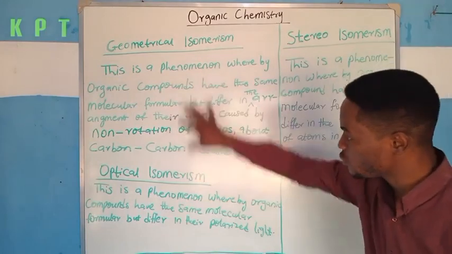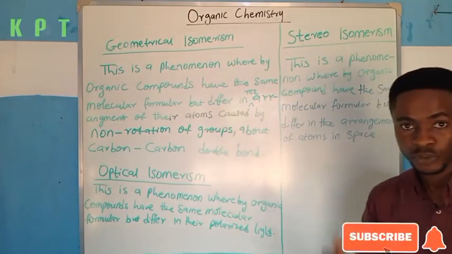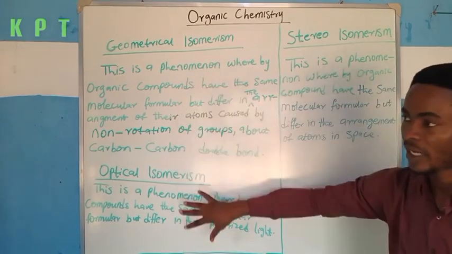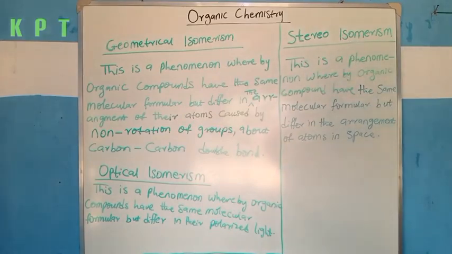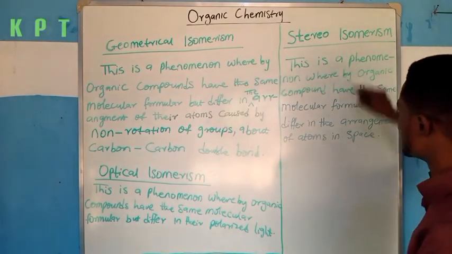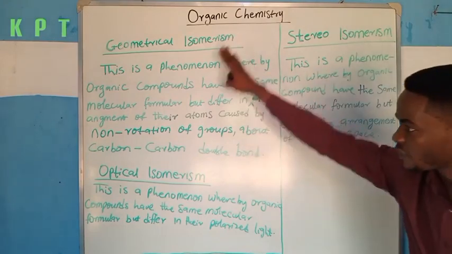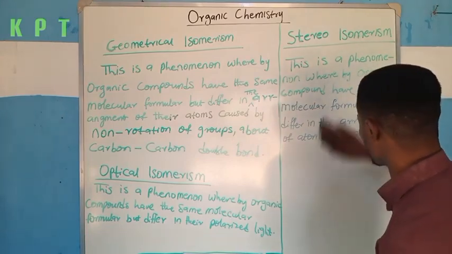These two types of isomerism will help us to understand stereoisomerism. Just understand that stereoisomerism is a compendium of these two put together. Let me clean this off and carefully explain these two types of isomerism, probably with some examples.